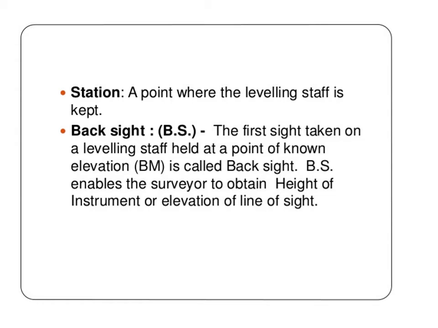Then station, a point where the leveling staff is kept. Then the backsight, which is generally denoted by BS. It is the first sight or staff reading taken on a leveling staff held at a point of known elevation. Backsight enables the surveyor to obtain the height of instrument or elevation of the line of sight. Therefore, it is also called positive staff reading.